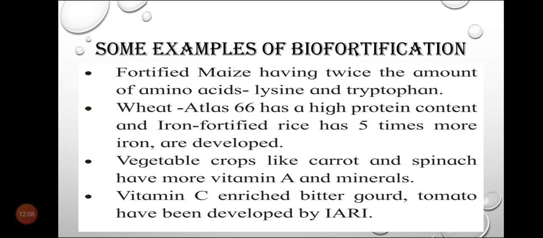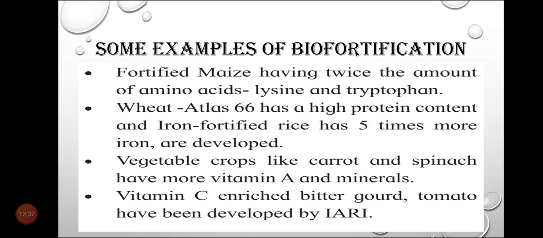The second example is wheat. The variety Atlas 66 has a high protein content, and iron fortified rice with 5 times more iron has been developed with the help of biofortification.